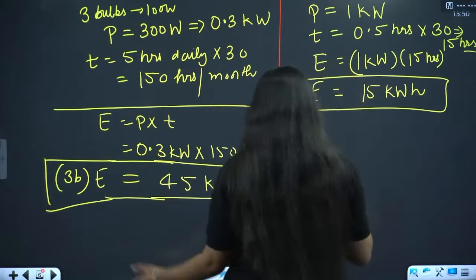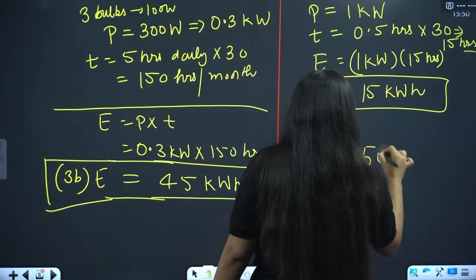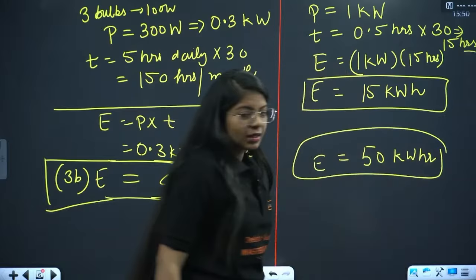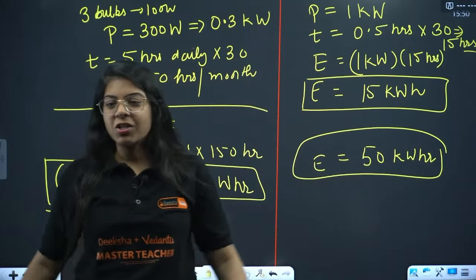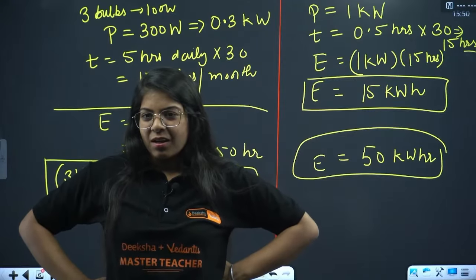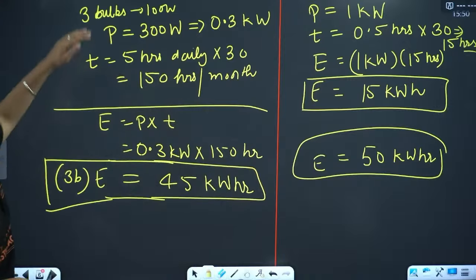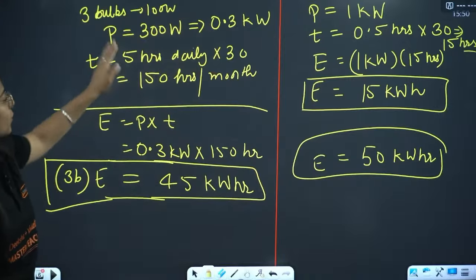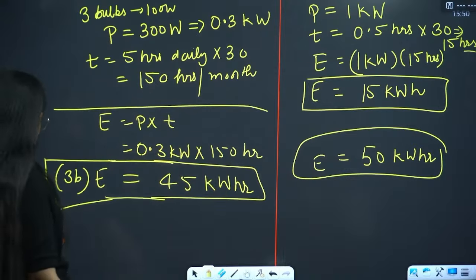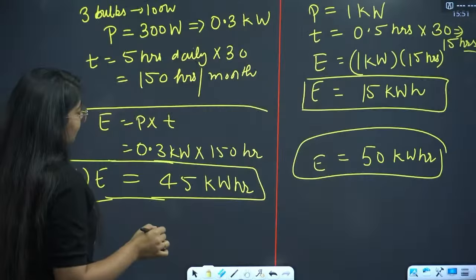And the total energy will be the sum of these two. So the total energy will be 50 kilowatt hours. We converted all the power, 100 watt to kilowatt, everything. You just add these two, you get 50 kilowatt hours, and that is my 1 unit, right? Now it is 3.6 rupees per unit.